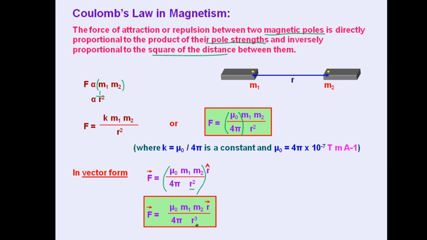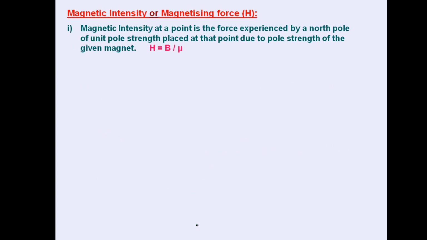Moving to the next part: magnetic intensity, or magnetizing force, a term used in magnetism. Basically, magnetic intensity at a point is the force experienced by a north pole of unit pole strength placed at that point due to the pole strength of the given magnet. We can consider it as the ability of the magnet or magnetic field to exert force on another magnet. So it is measured as the force experienced by a north pole of unit pole strength placed at the point due to the pole strength of the given magnet.